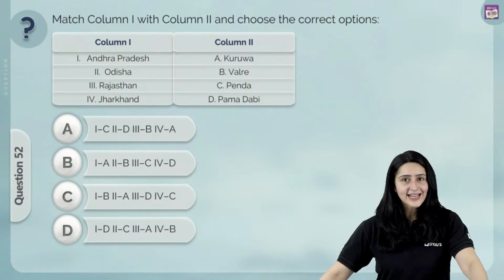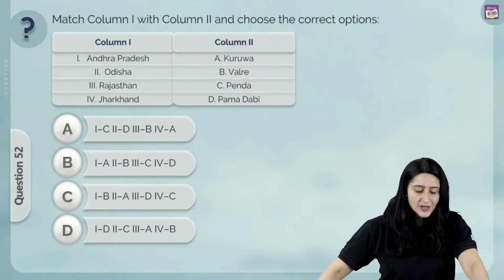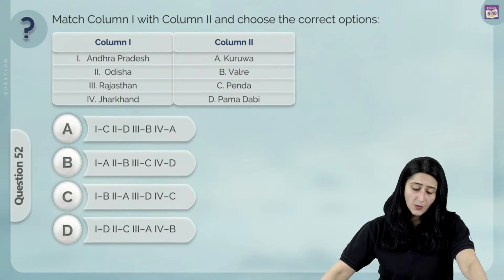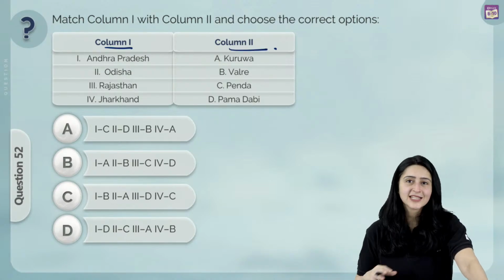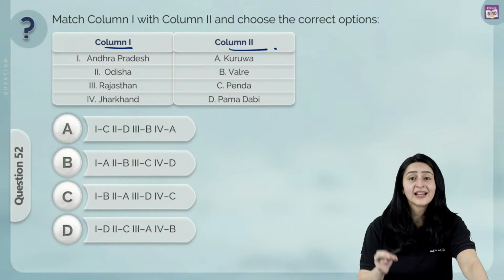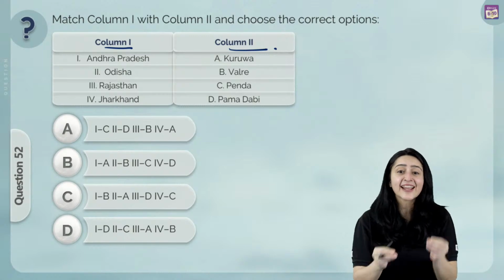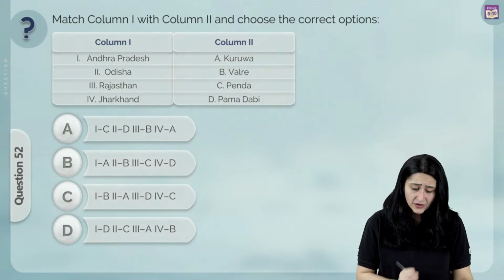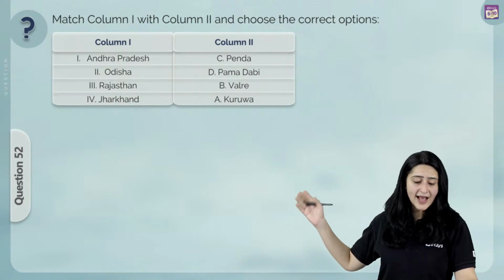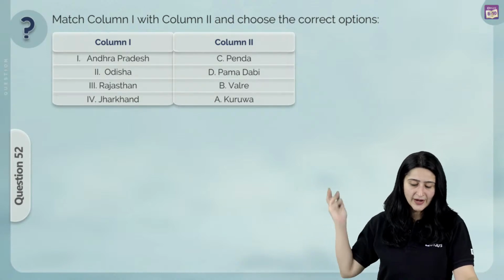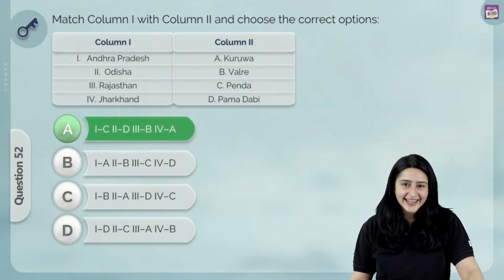Okay, and the next one is a match the following question. Andhra Pradesh, Odisha, Rajasthan, Jharkhand in column 1. Column 2 has Kuruva, Valre, Penda and Bewar. We basically have to match the following. Again, if you have read the passage, you know that the answer to this is in the passage. It's a direct question, very easy. We're going to correctly match this for you. This is the correct answer over here. 1C, 2D, 3B, 4A, and so this means that the correct answer is option A.